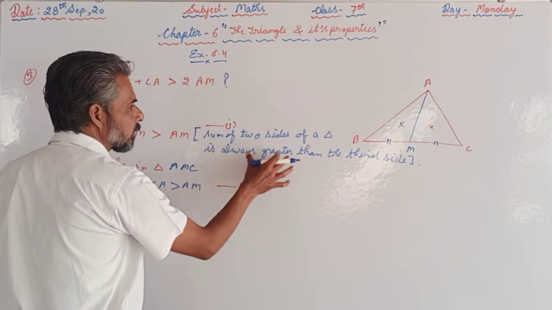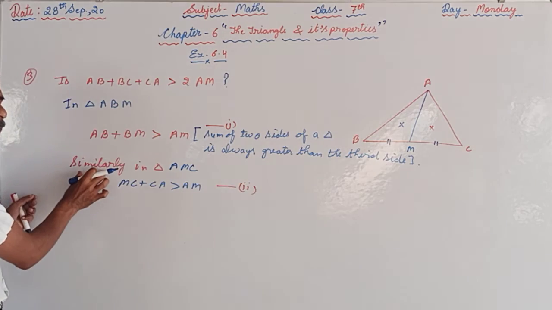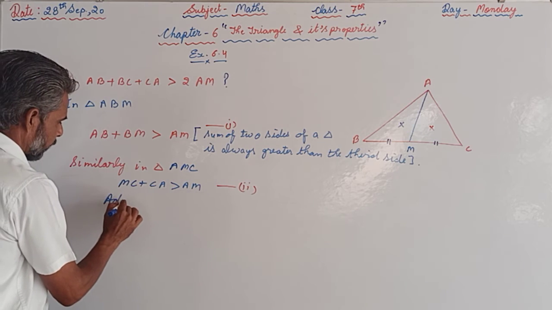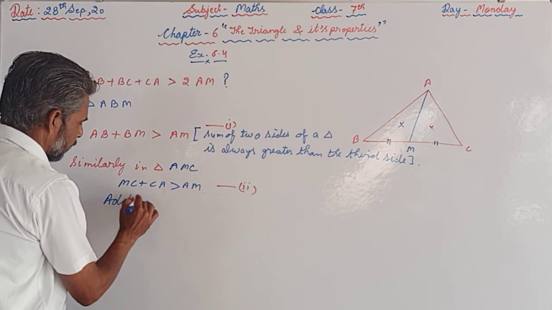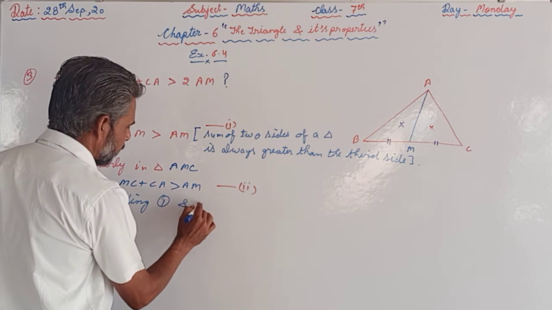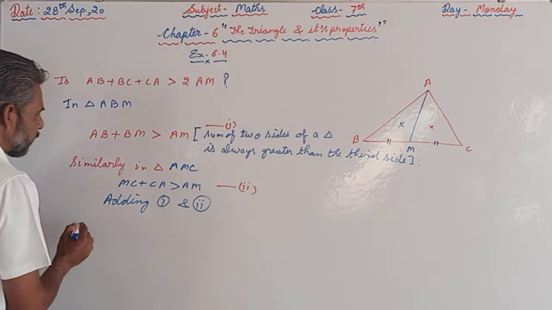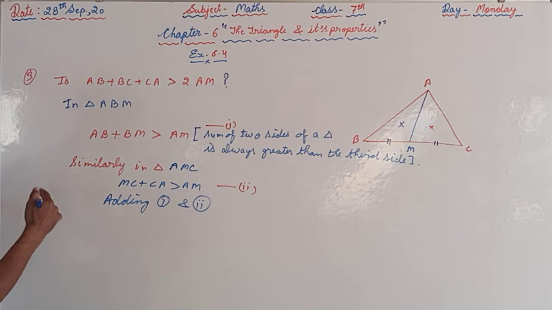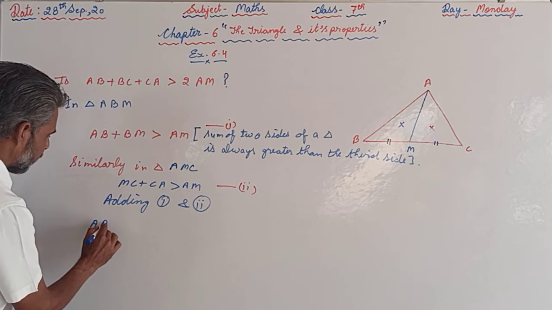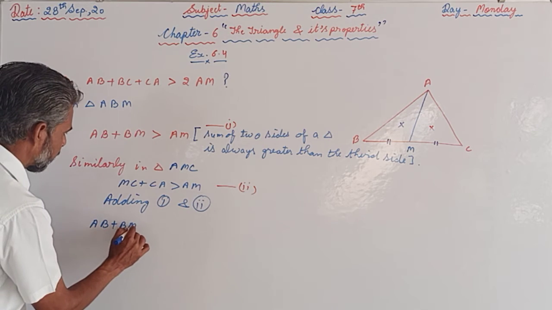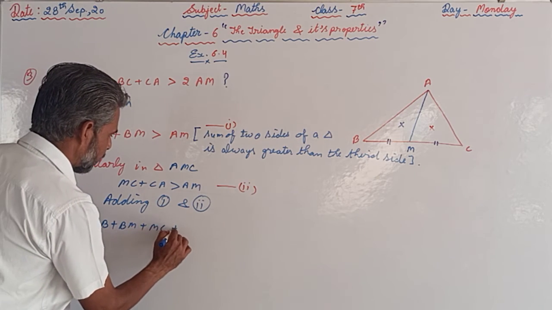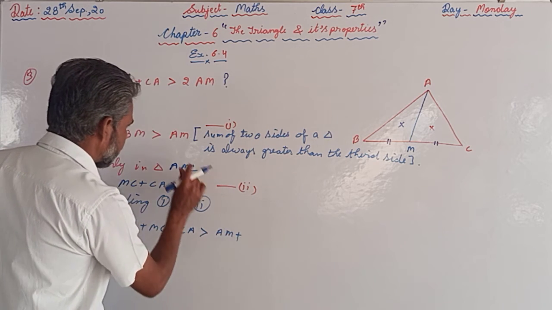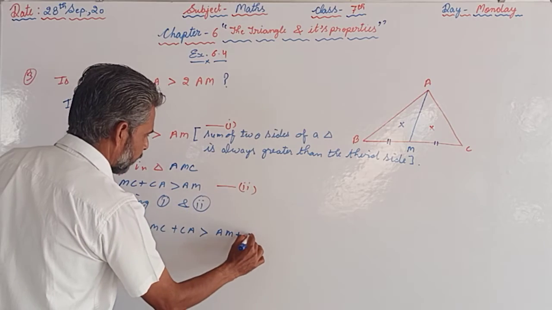Here no need to write the same thing again because we have written it above. So we have to add 1 and 2. We will add left hand side to the left hand side and right hand side to the right hand side. So AB plus BM plus MC plus CA is greater than AM plus AM.